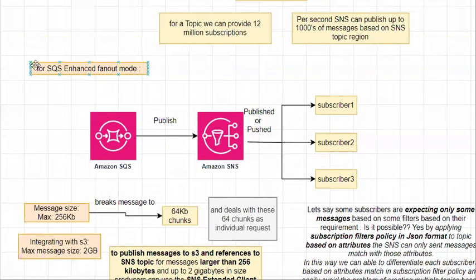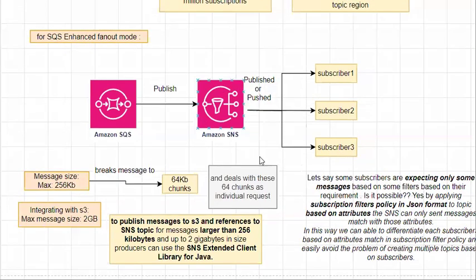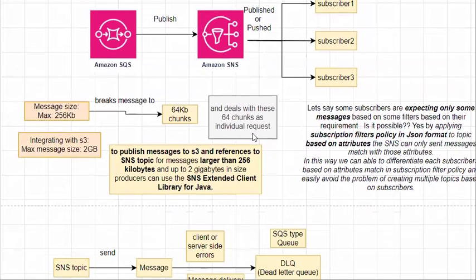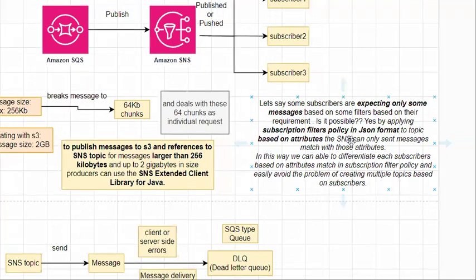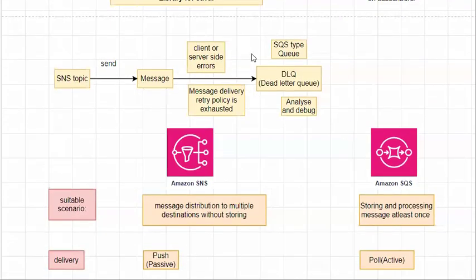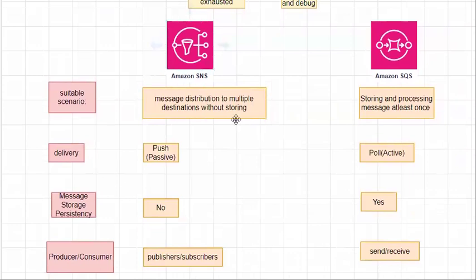We have also seen how to implement this SQS enhanced fanout mode by using this SNS topic, and how to filter our messages based on subscription filter policy. We have also seen taking advantage of DLQ by using SNS, and the basic comparison between SQS and SNS. So I hope that you understood this video and you got good knowledge on where we use SNS other than the SQS service.